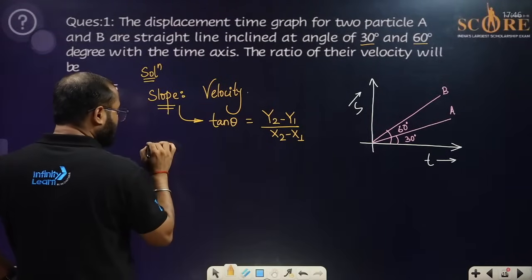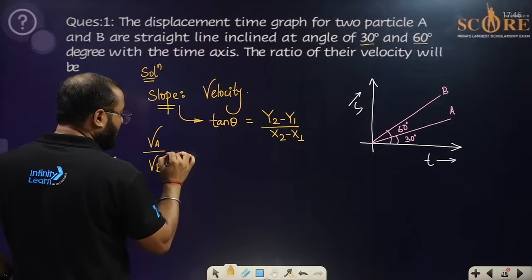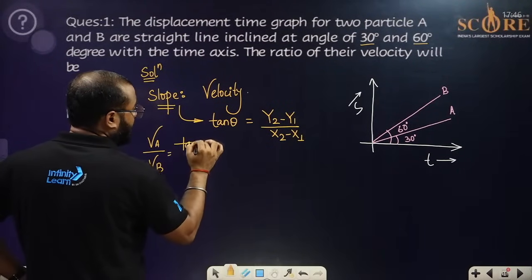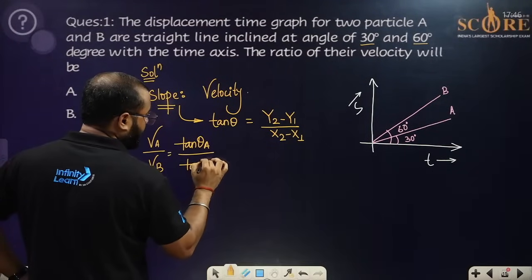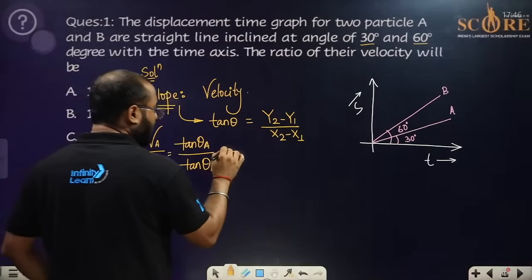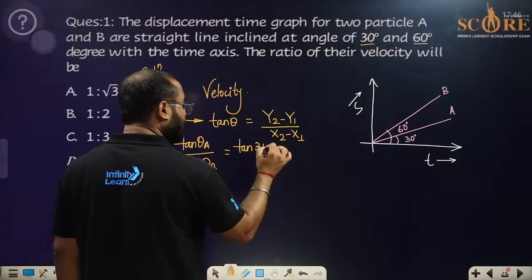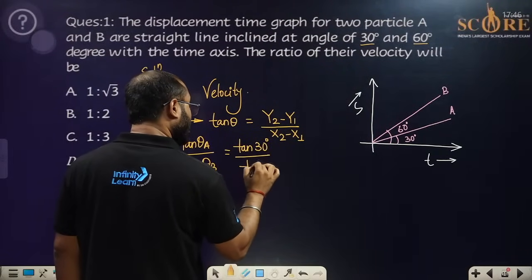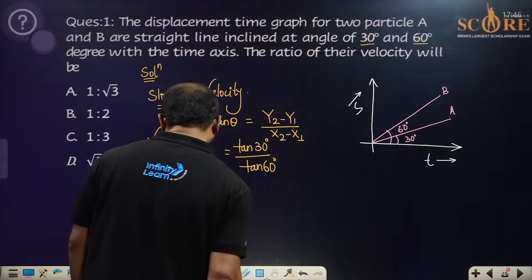Now, if it is so, the velocity of body A divided by the velocity of body B will be equal to tan theta of body A divided by tan theta of body B. This is what we know. Similarly, if we put the values, tan 30 degrees divided by tan 60 degrees, people, what will be the values?